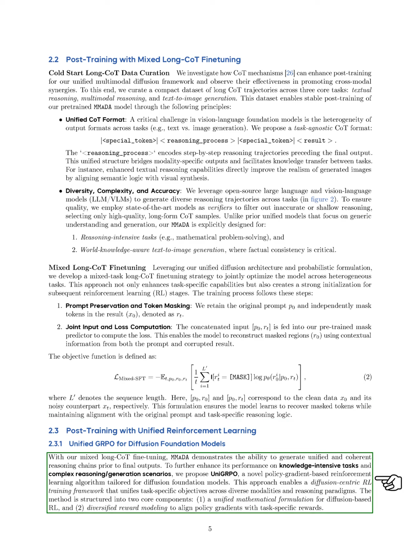To further boost its performance on knowledge-intensive tasks and complex reasoning scenarios, we propose UniGRPO, a new reinforcement learning algorithm designed for diffusion models. This method creates a training framework that aligns task-specific goals across various modalities and reasoning styles. It consists of two main parts: a unified mathematical approach for reinforcement learning in diffusion and a diverse reward system to connect policy gradients with specific task rewards. We also address the challenges of adapting the original GRPO to diffusion models.